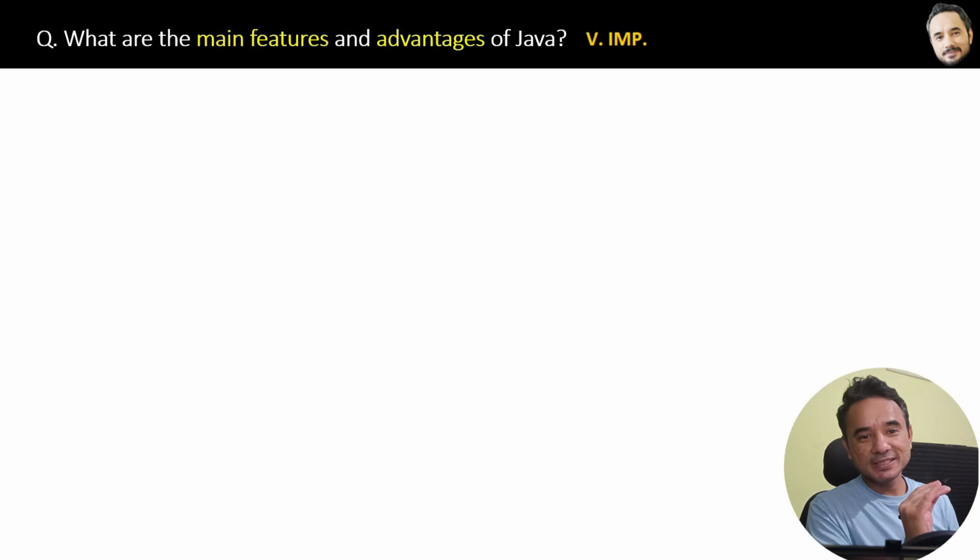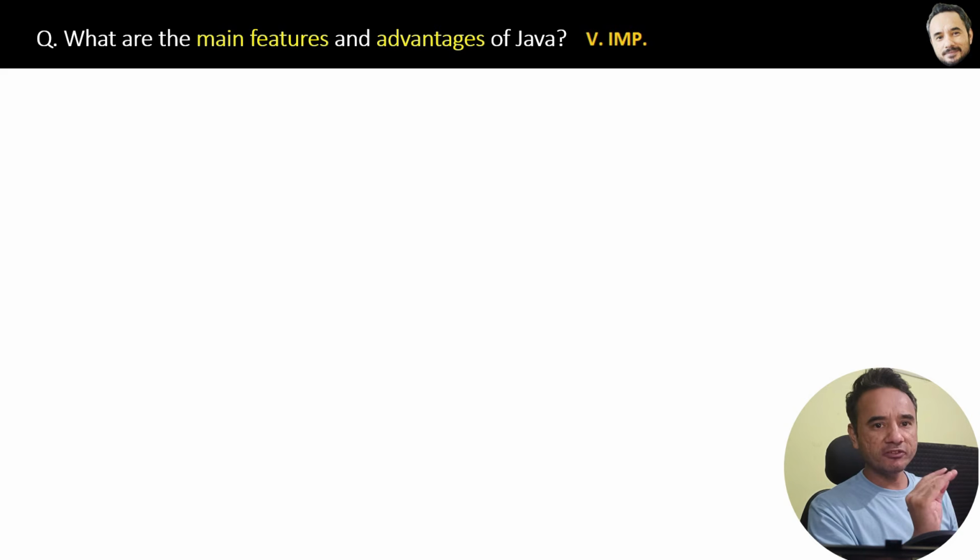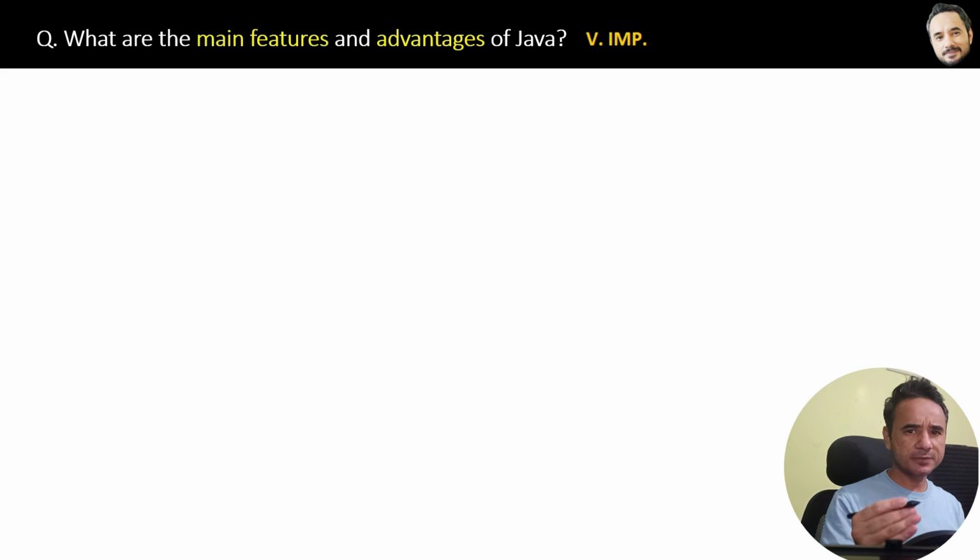What are the main features and advantages of Java? Now I will show you 5 main features of Java, and if you are experienced in Java, then you can easily understand them. But if you are new to Java, then revisit these features and advantages again after some time.